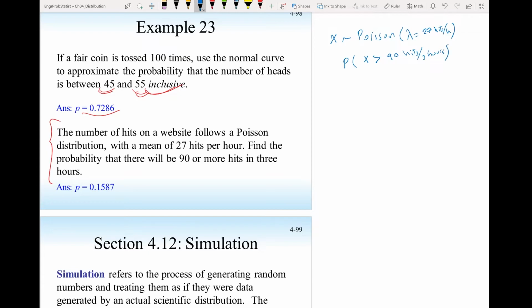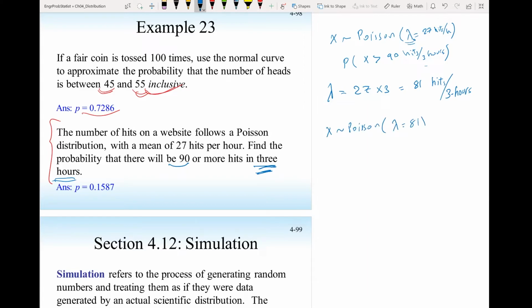So the first task is to convert this lambda from per hour to 3 hours. Let's call this the old lambda. So the new lambda now will be 27 times 3 hours. So that is 81 hits per 3 hours. So that's lambda, so we can find the probability that the number of hits is 90 or more in 3 hours. So now the new random variable x is a Poisson with lambda equal to 81.